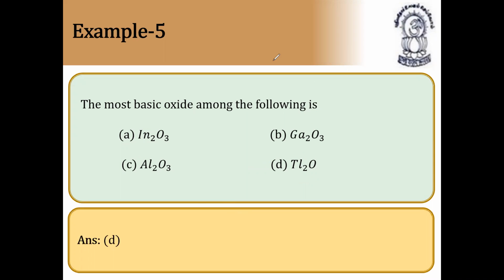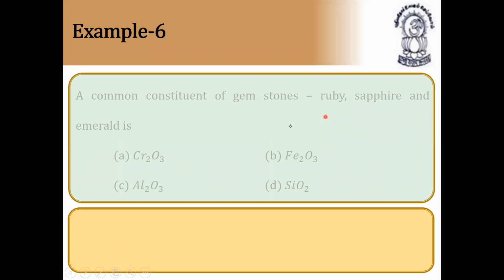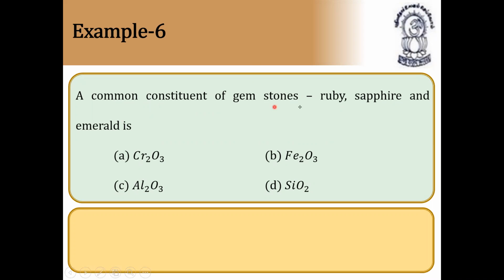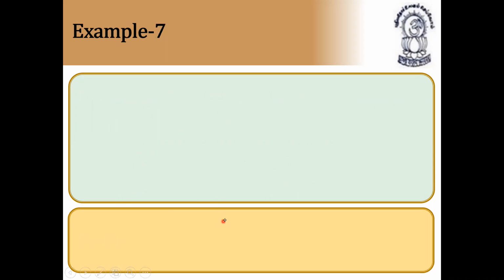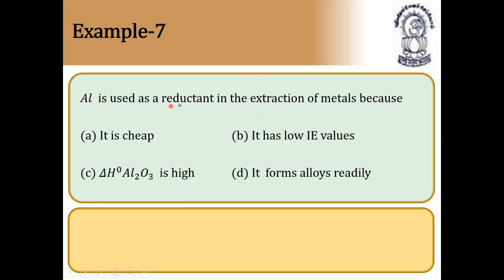Next, a common constituent of gemstones ruby, sapphire, and emerald is silicon dioxide, aluminum oxide, chromium oxide, Fe2O3. So the answer is aluminum oxide. This is a constituent of gemstones ruby, sapphire, and emerald. Next, aluminum is used as a reductant in the extraction of metals because it is cheap, it has low ionization values, delta H of aluminum oxide formation is high, it forms alloys readily. So the heat of formation of aluminum oxide is very high, it reaches around 2000 degrees C. So that's why the answer is C.